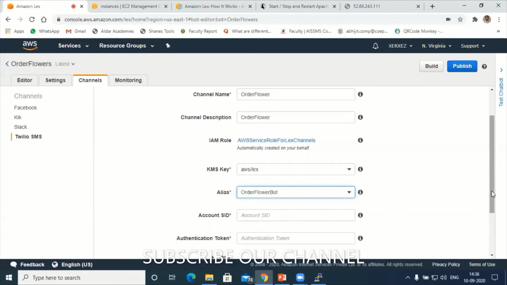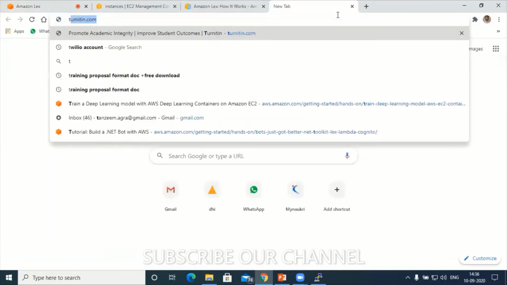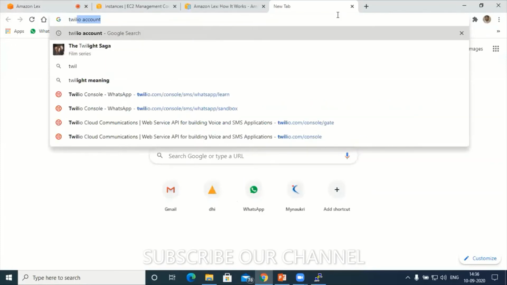Next, most important here, we need these two: account SID as well as authentication token. To get these two things, I have to create an account in the Twilio website. So let's go to the Twilio website now. Registration is very simple, like how we register our Gmail account. In the same way, we can register for a Twilio account also. So here, go to this Twilio console.